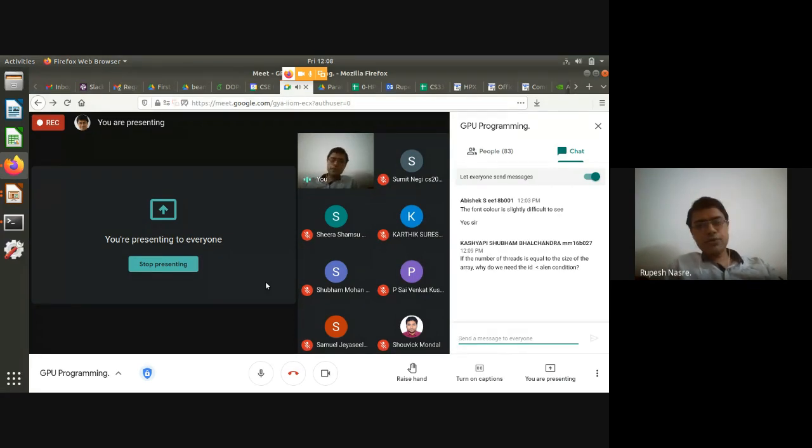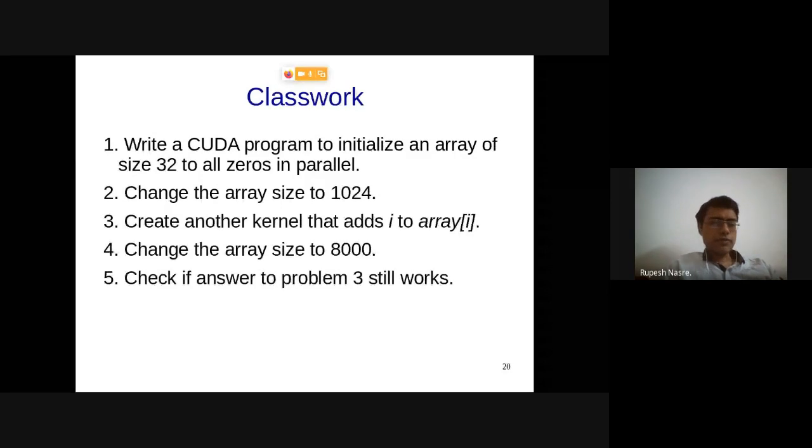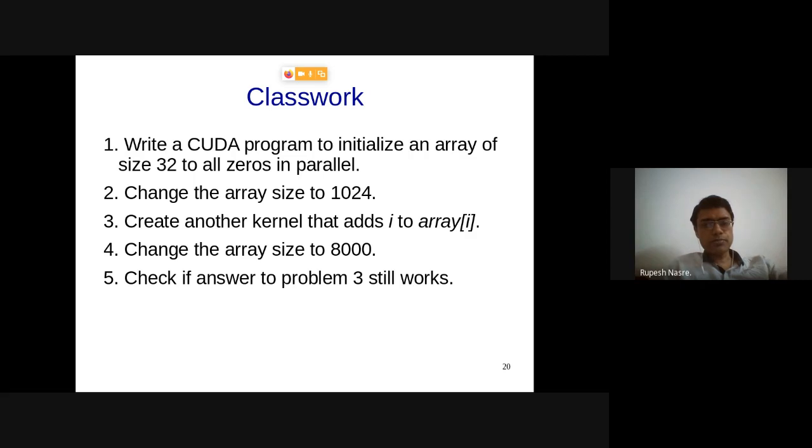Okay, so if this is okay, then we are going to go back to the slide, and I'm going to ask you to do something more to this. Okay. So what I want you to do is to change the array size to 1024 and create another kernel that adds I to array of I. So that is the second and third part. After that, we'll come back to the fourth and fifth. Okay, so I'll wait for a few seconds for you to try it out in case you have access to a GPU right now. And you can as well write the kernel. If you don't have access, you can write it in your copies or on your laptop.